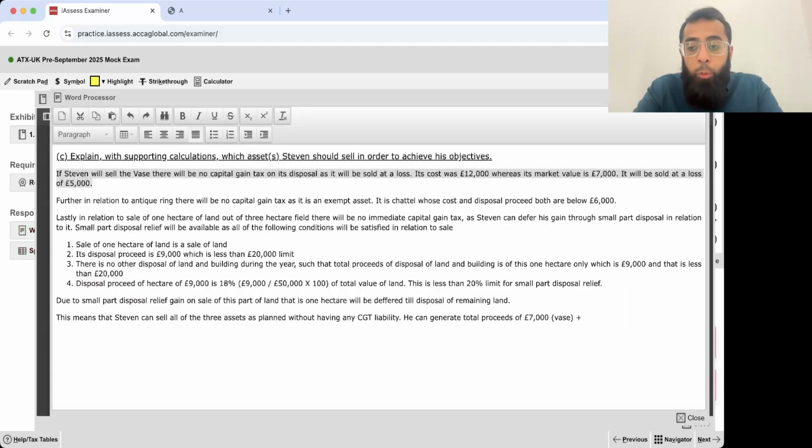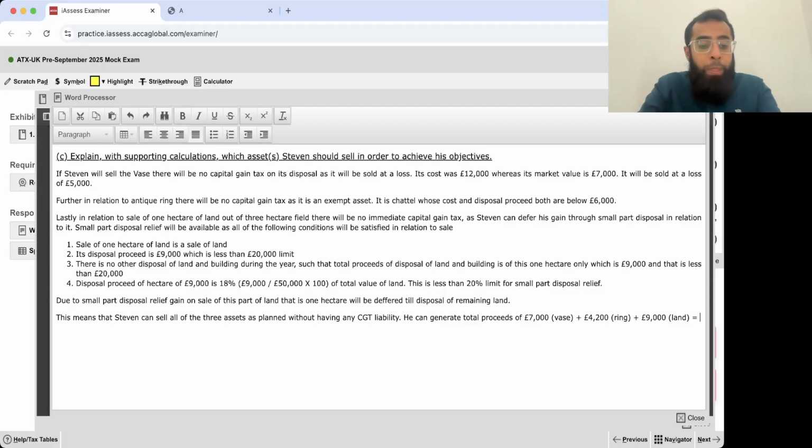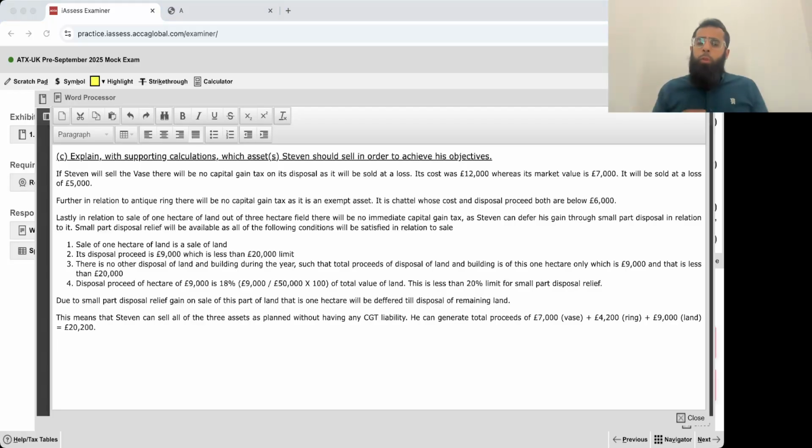So the total will be 7,000, 4,200 and 9,000, that is 20,200 pounds. I believe it was not a difficult one. It was all about just remembering the basic rules.